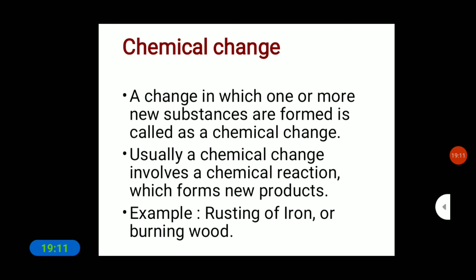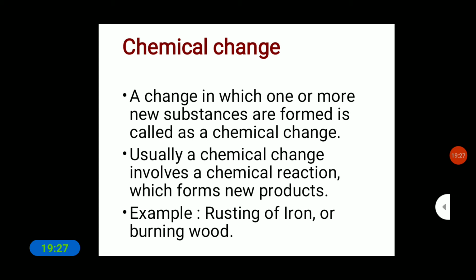A change in which one or more new substances are formed is called chemical change. Usually a chemical change involves a chemical reaction.